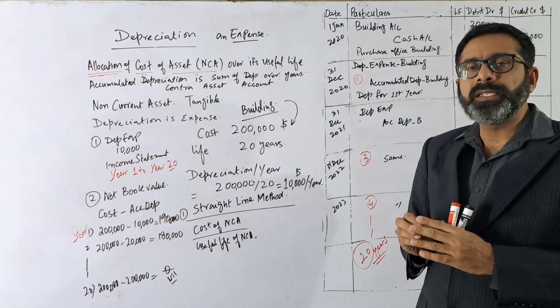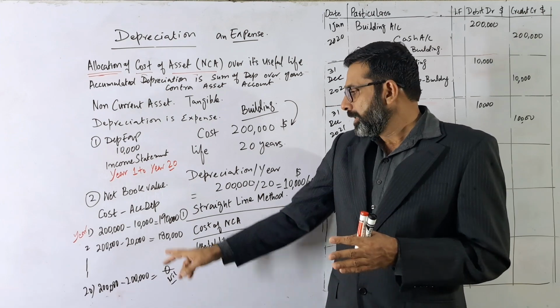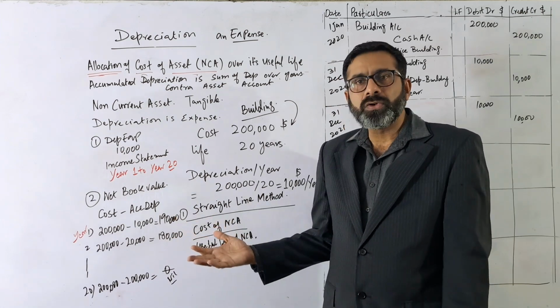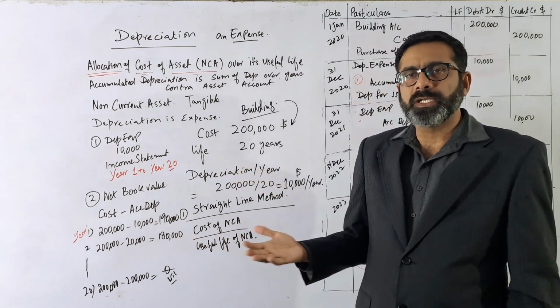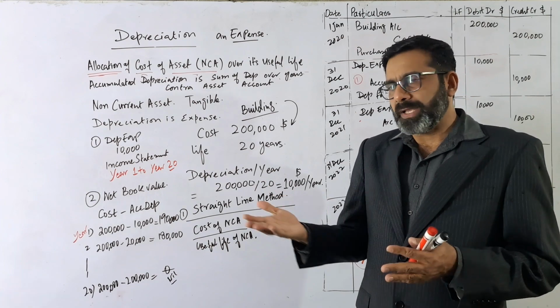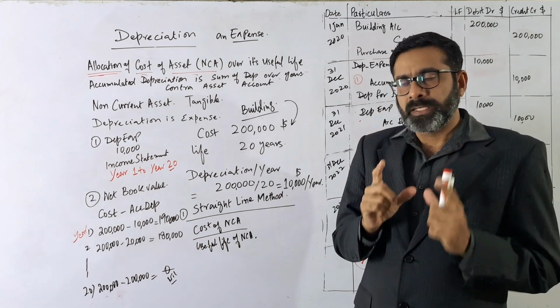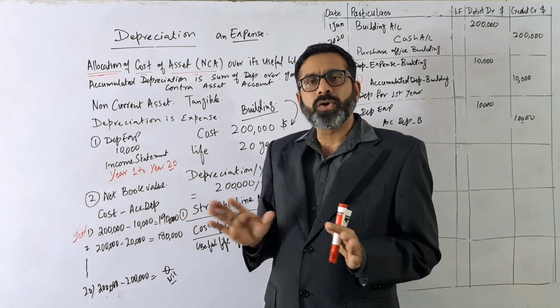But it doesn't mean that if you want to sell the building after 1 year, it will be sold for 190,000. It may be sold for, let's say, 210,000, or 250,000, or even, if values are reducing, 150,000. So don't mix the things. The net book value and the market value are totally different things.